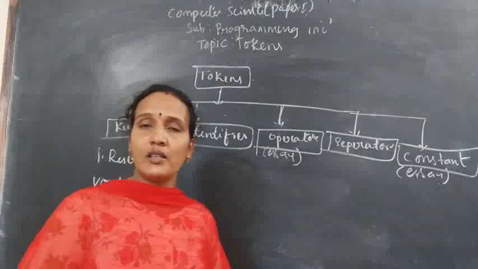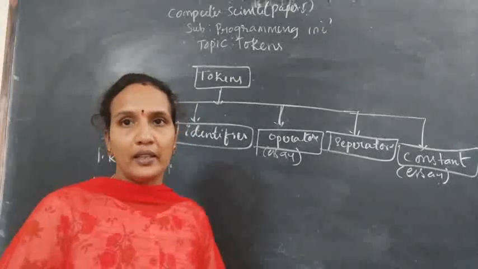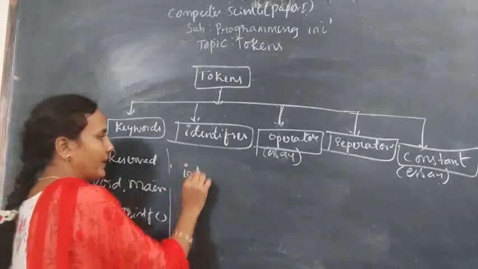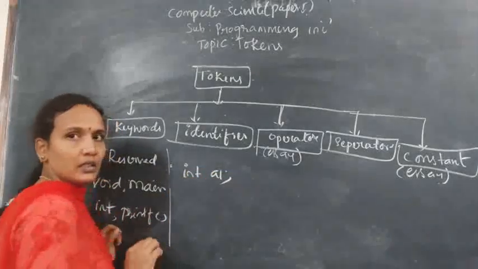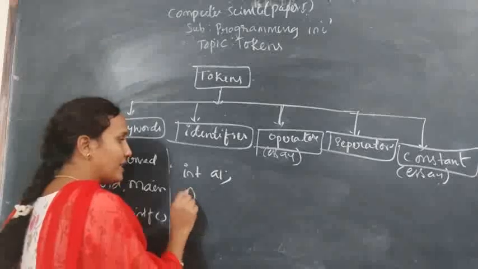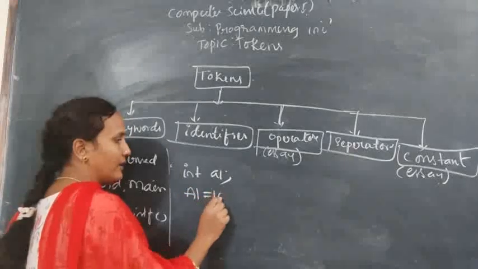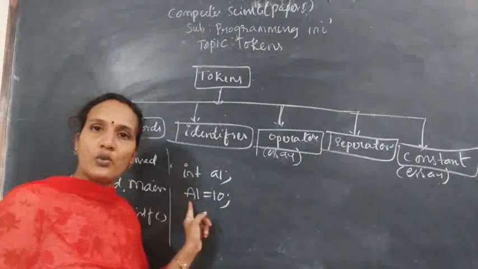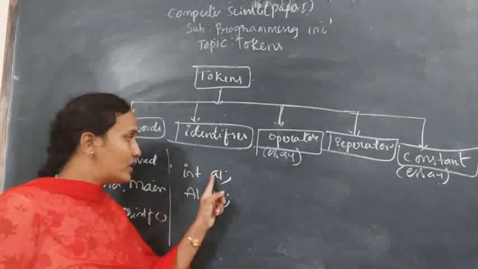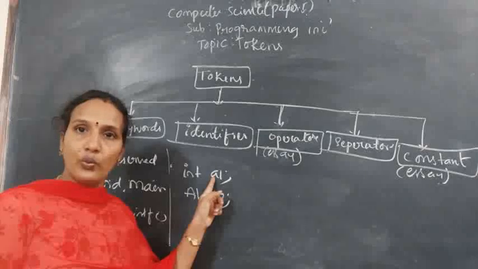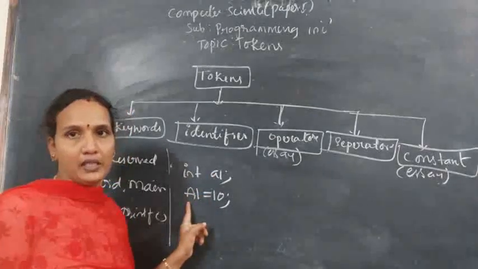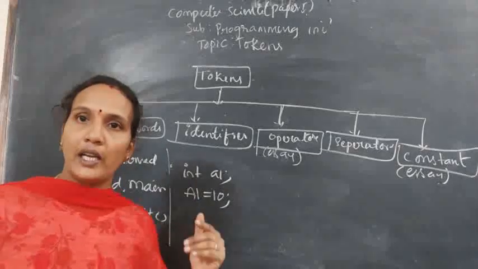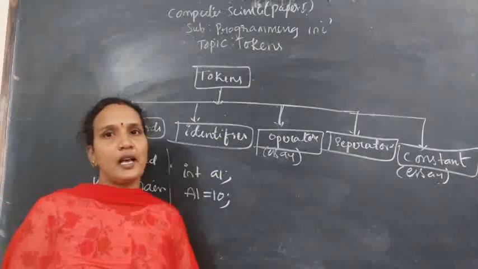And one more thing is, all identifiers are case sensitive. Case sensitive means if I give int A1, and you are assigning a value like A1 and 10, these are not the same, because this you have created in lowercase letters and here it is in uppercase. So according to the C programming vocabulary, lowercase letters are different, uppercase letters are different.